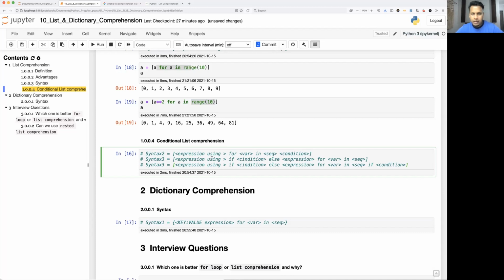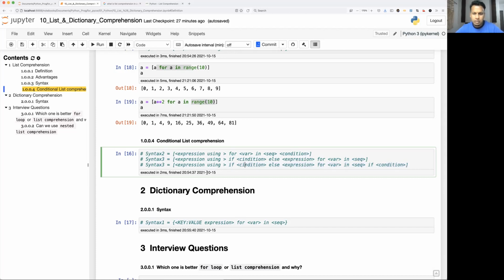Now another variant of this is you put a condition along with the else before the for loop. So if you would like to use if else, then you have to use it before the for loop. And another variant is you use if else before the for loop, and after the for loop you can use an if condition, the one which we saw here. After the for loop, whatever condition you use is without else, and before the for loop you have it along with else.